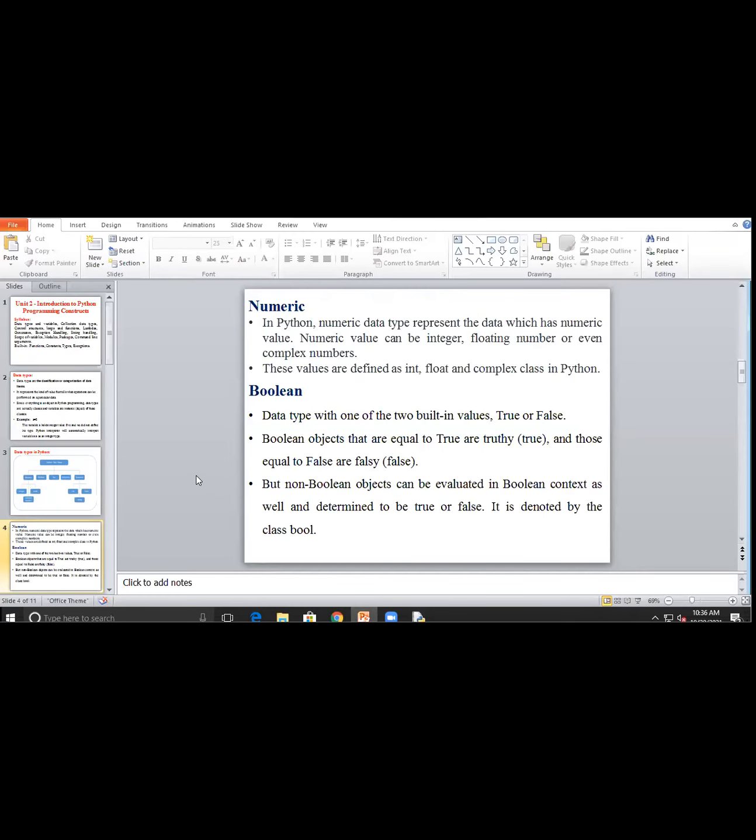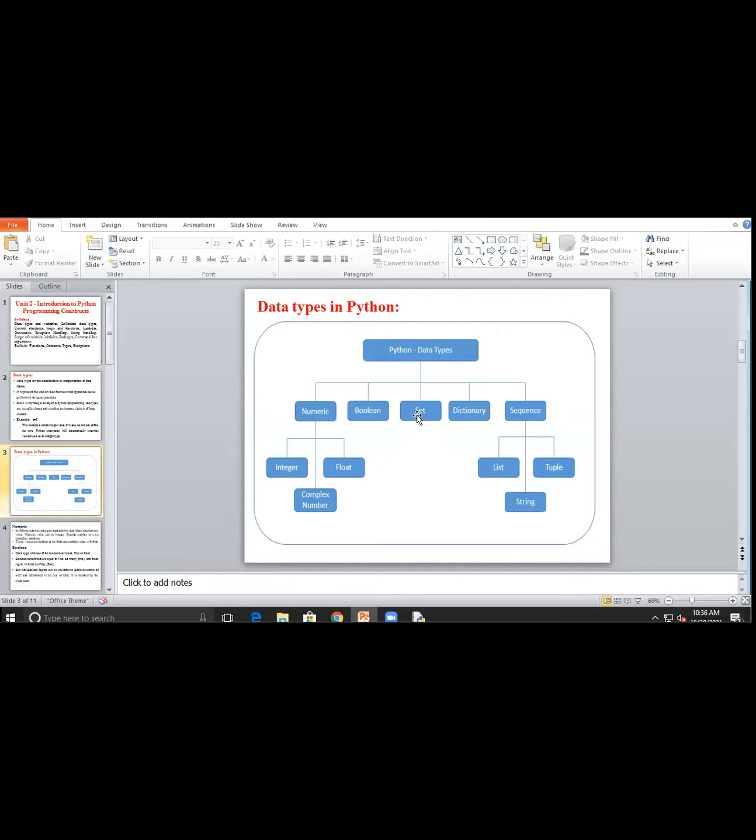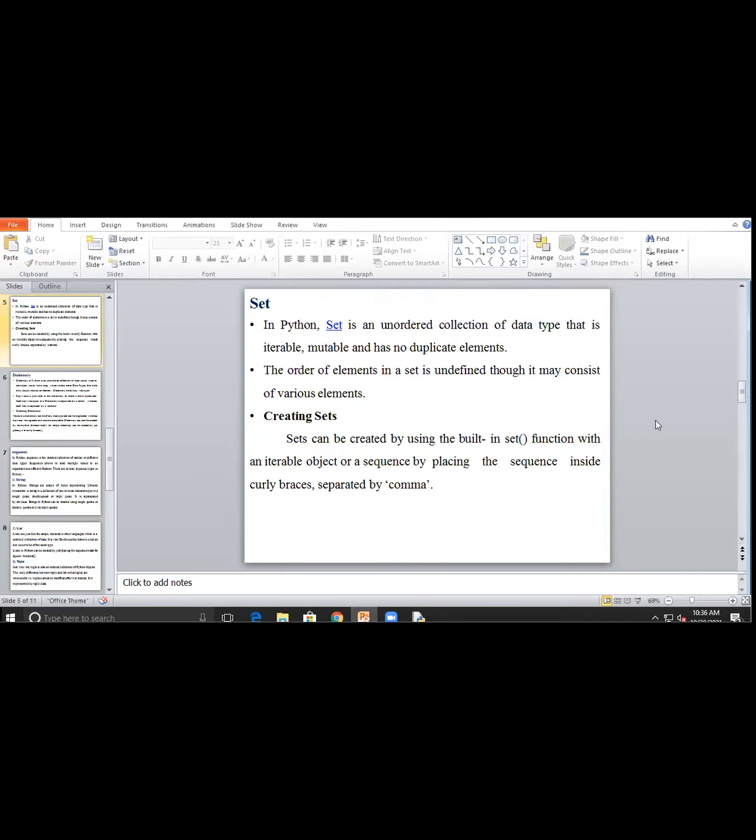Now we will move to the next data type, that is a set. Set data type means it represents the set. In Python, a set is an unordered collection of data. Unordered means it doesn't have any order.